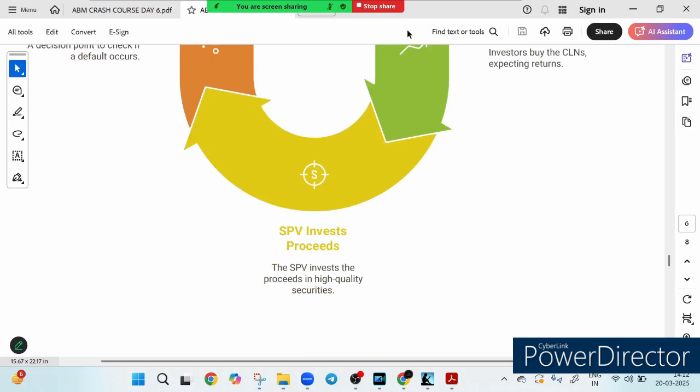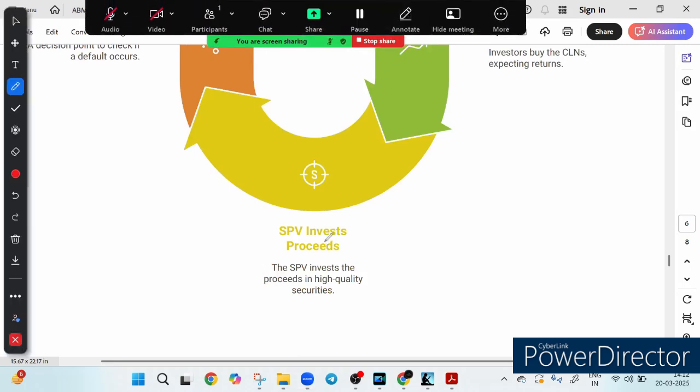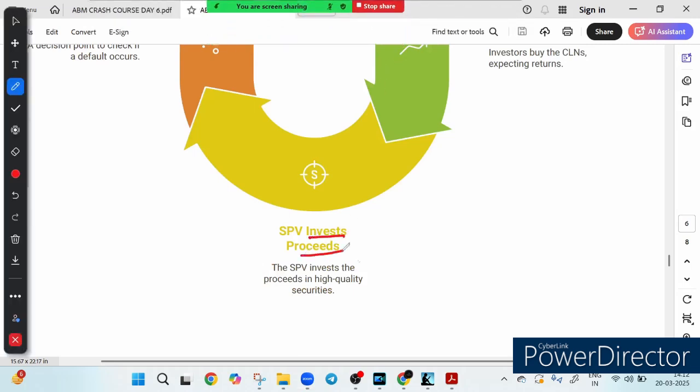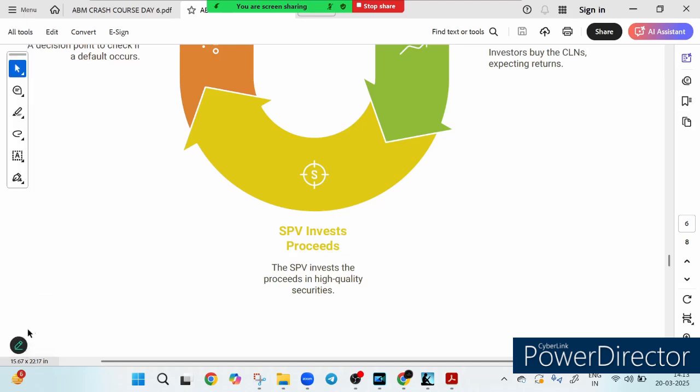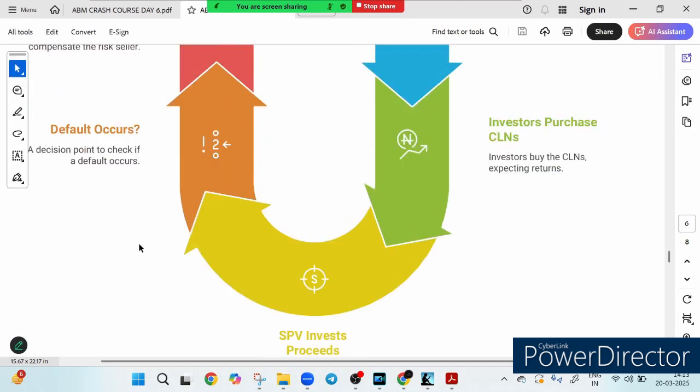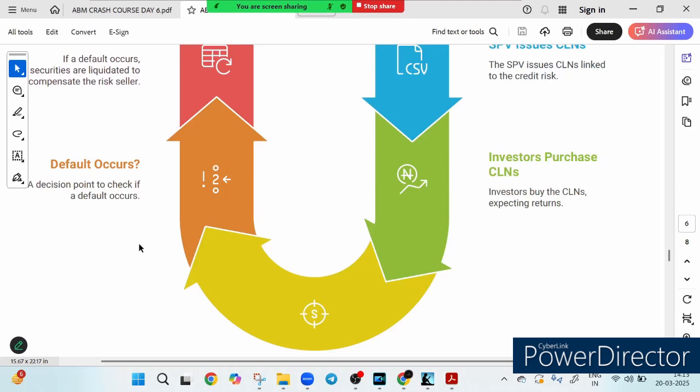And then step number 4, what does the SPV do with this money? Whatever money the investors have invested, the SPV invests the proceeds wisely, usually in safe, high quality securities to balance the risk. But wait, if there is trouble brewing, we check whether a default occurred. If yes, the next step is the trigger.